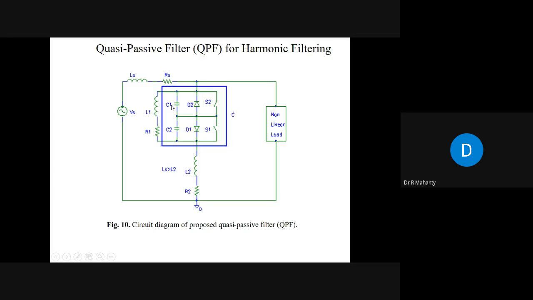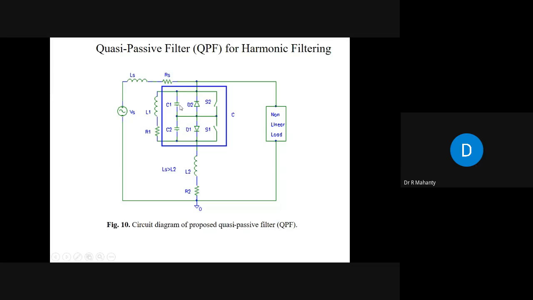So C and L1 is tuned at the fundamental frequency. If it is tuned at the fundamental frequency, it will not allow the fundamental frequency current to flow through it. Only the harmonic frequency current will flow through it. Therefore, it is blocking the fundamental component and it is filtering out the harmonic components.